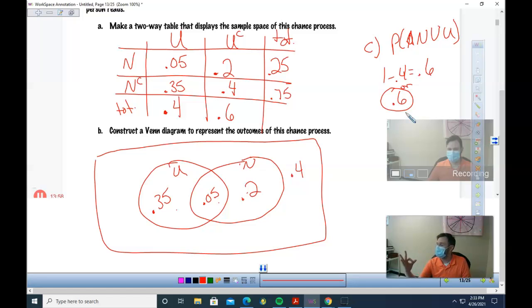So that's three ways to do one problem. You could have used the formula, the probability of U plus probability of N minus the probability of U and N, right? So you could have done that problem without a Venn diagram, or with a Venn diagram. Either way is fine.